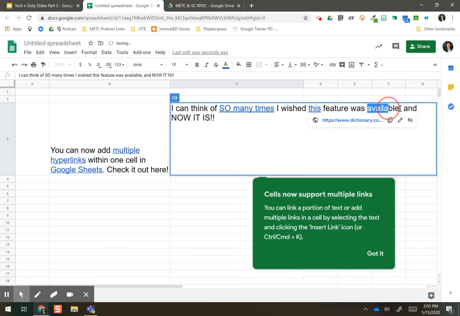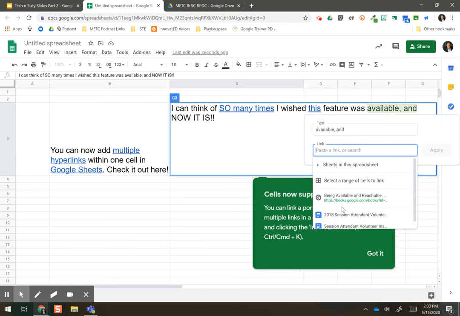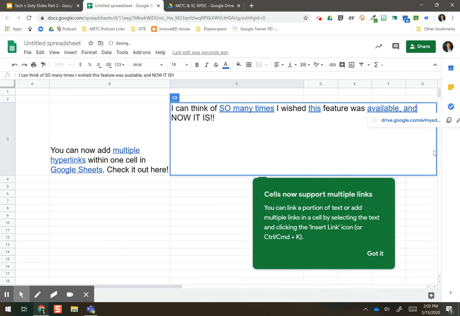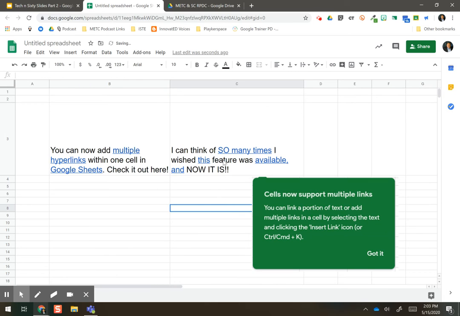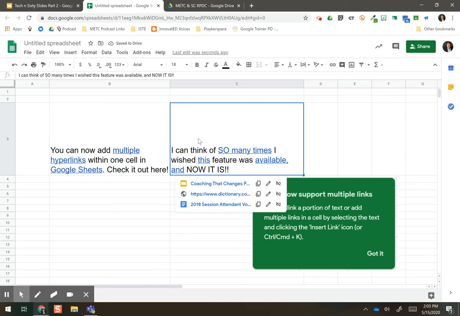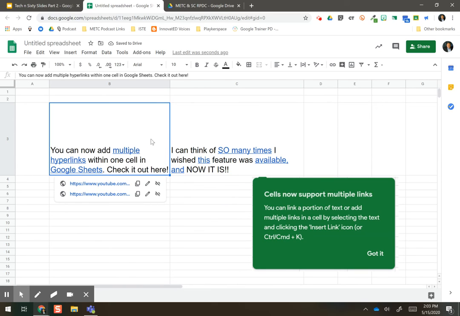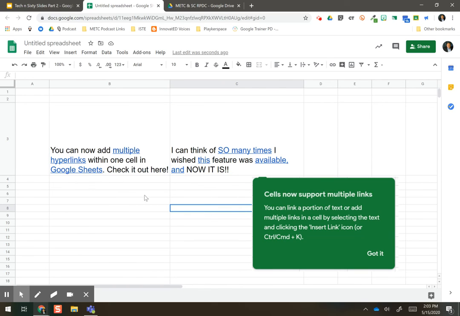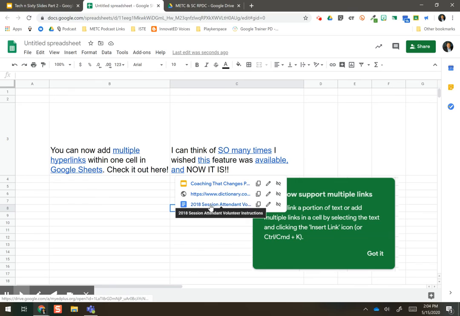And if I really want to, I think I can even do a third one. So let's do that, and let's see if it gives me another one. Sure. And now I have three things applied in the same one. And when I click on this cell, or even just hover over this cell, so let's see, nothing's selected. I hover over this cell, and notice just by hovering over it, it's going to let me know the three items that are linked within this cell. Pretty awesome, pretty slick.